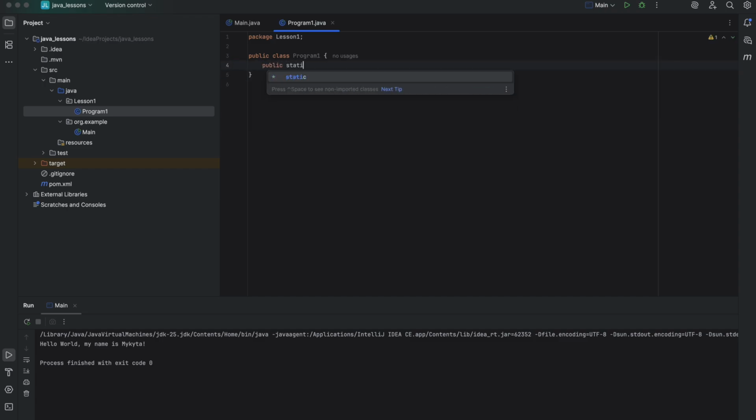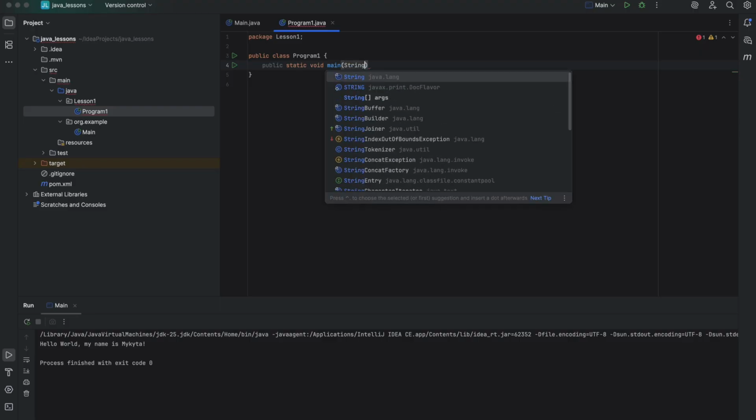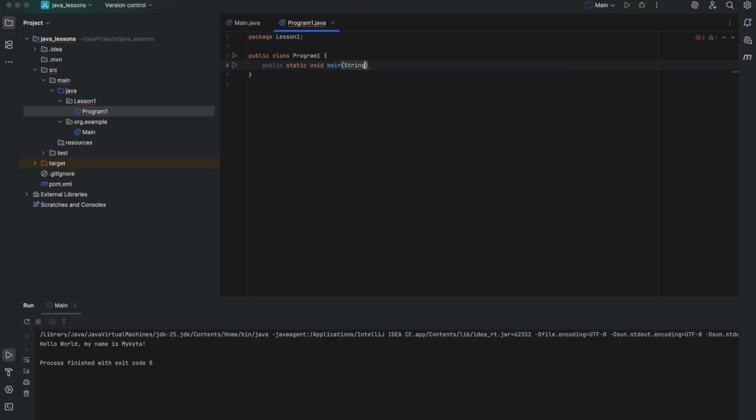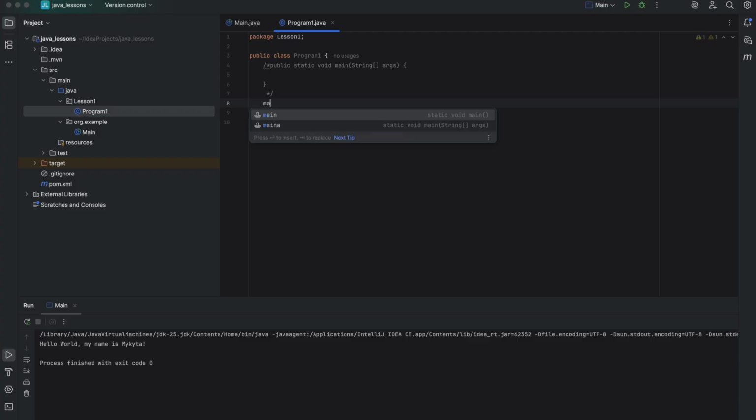Public static void main, String args. So this is the old way. Let me comment it out. And this is the new way.